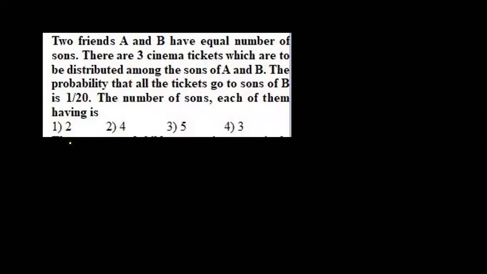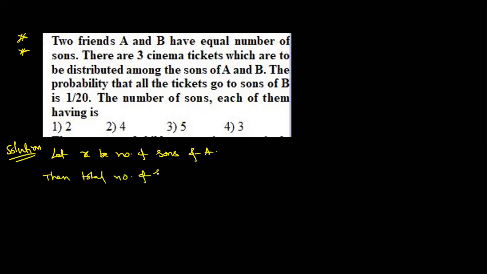Okay, I'll explain. See, don't worry. Model solution. So let x be the number of sons of A. Then the total number of sons, how many are there? 2x. Fine.